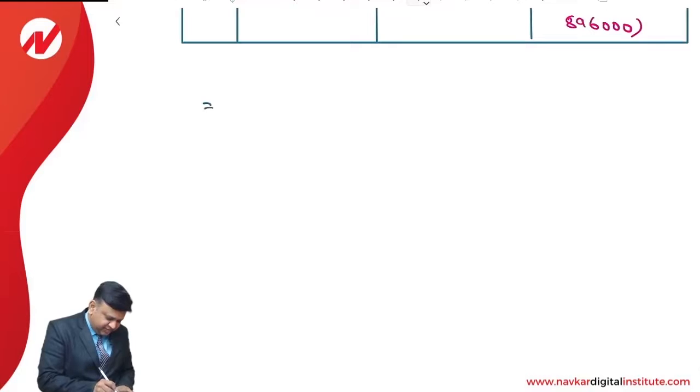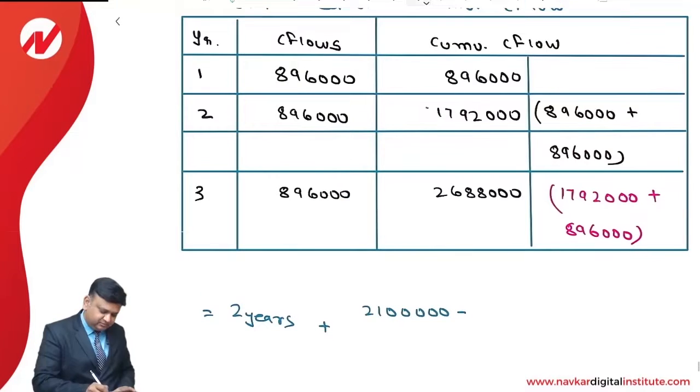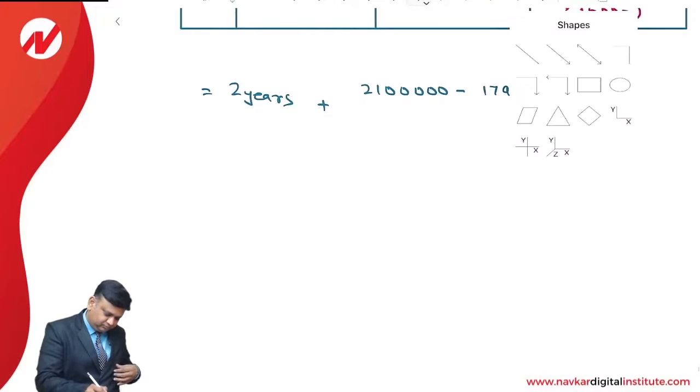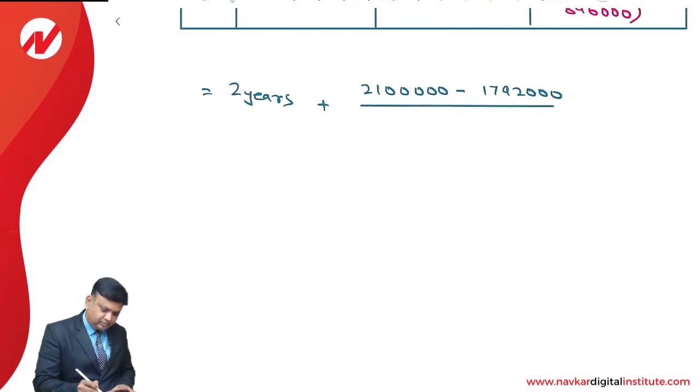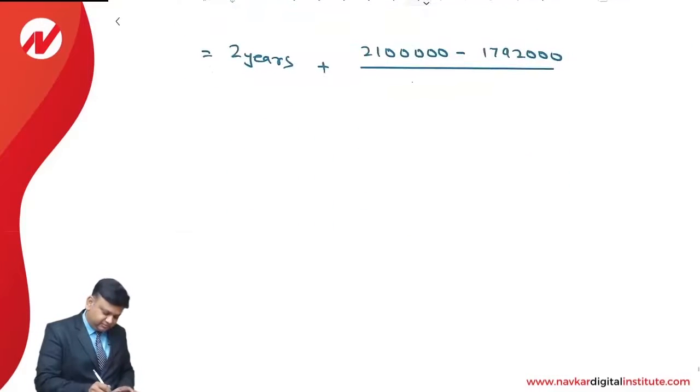So the answer will be 2 years plus 21 lakhs minus 17,92,000 divided by 8,96,000.